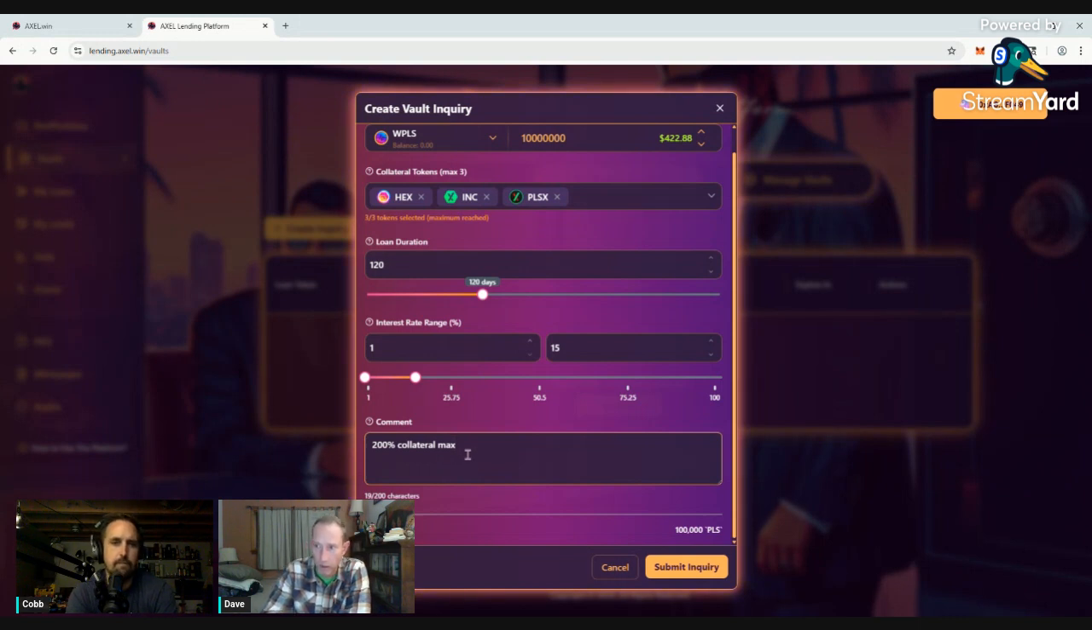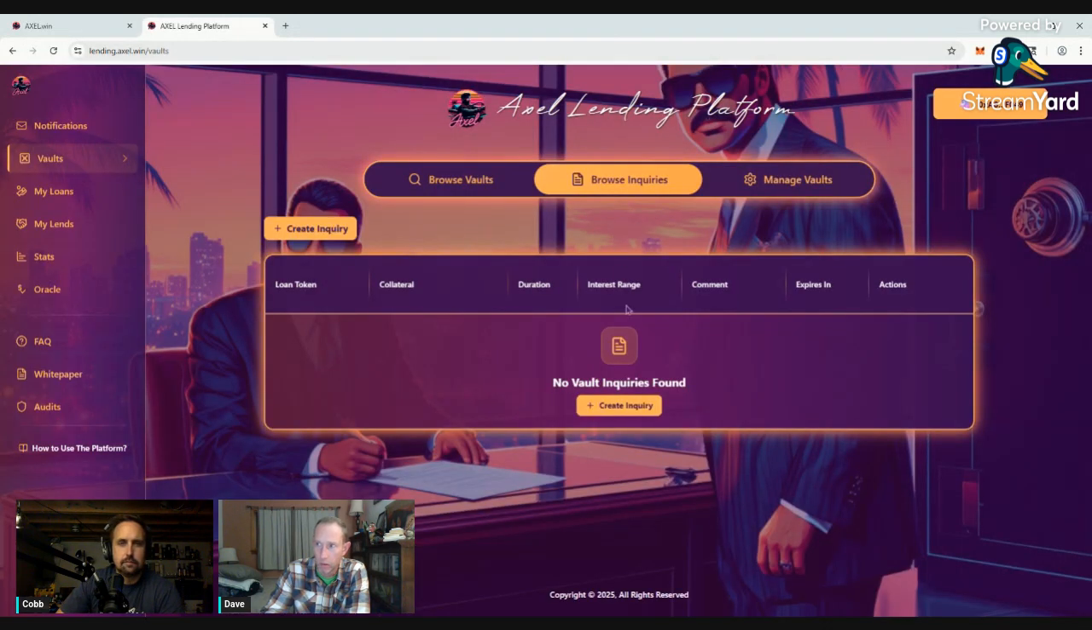Doesn't really matter. But if you do add something in there, it does make it easier for the lender to be like, okay, this is good for me. It's going to be good for the borrower. It makes it easier for everybody. Okay. And there you go. That's it. Submit inquiry. And once you do that, it'll show up in the inquiries tab here.